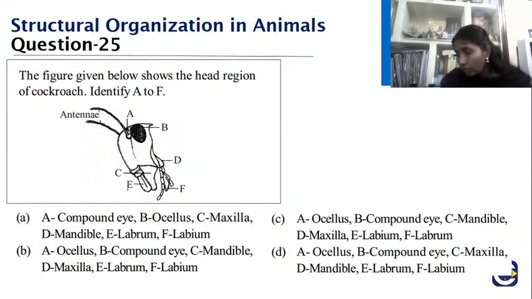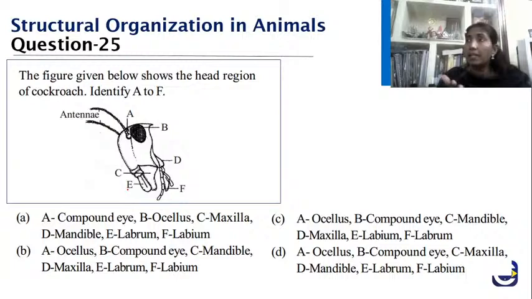Very good. Yes, they are 2000 in number. Excellent, Rohan. You are giving very good additive information. They are hexagonal units, with 2000 units, what we call the ommatidia. Excellent. We will move on to this question.